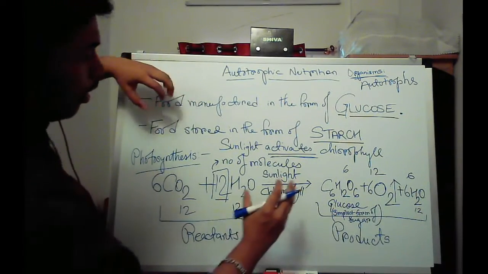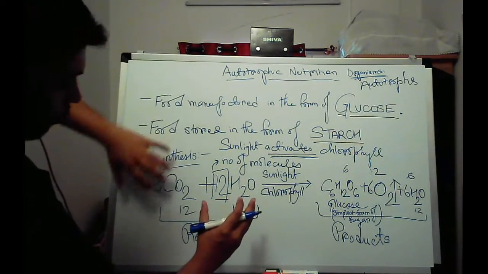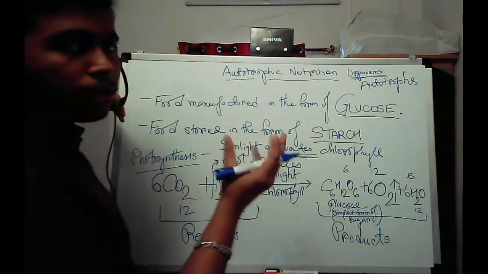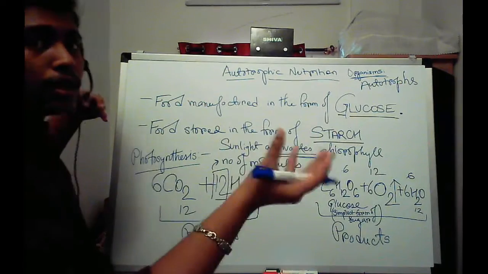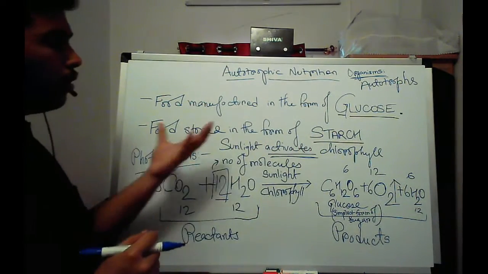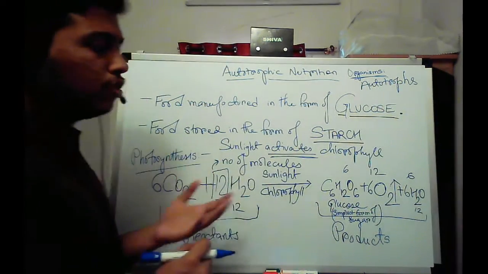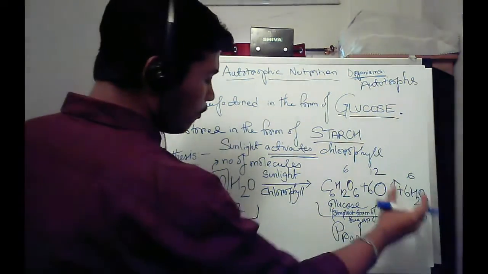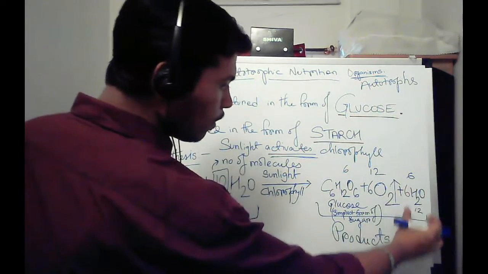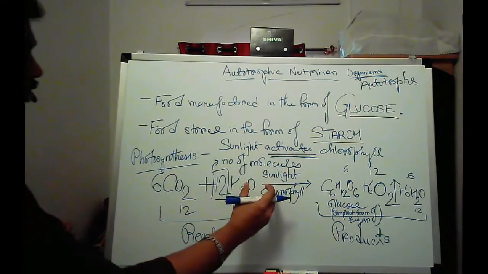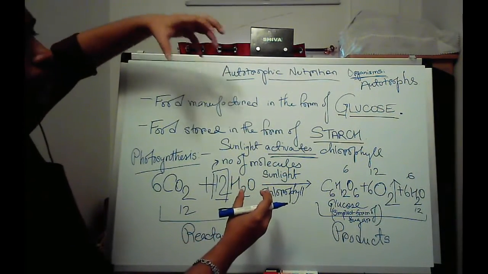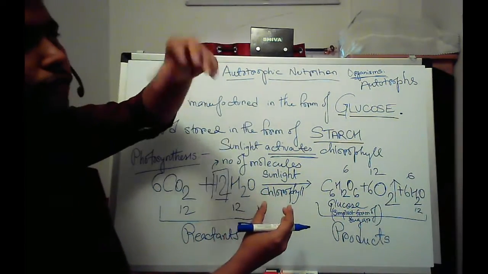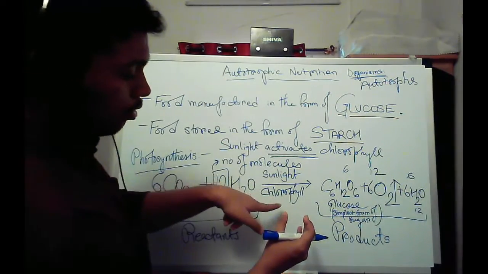6 water molecules are going to come from here. Another 6 coming from another reaction of this same kind, because photosynthesis is happening everywhere in the chloroplast. Chloroplast is the hub for photosynthesis. It's where the photosynthesis occurs. I will be drawing the chloroplast and showing you where the chlorophyll lies, where the photosynthesis occurs. So 6 water from one reaction, another reaction is happening somewhere else, in any of the structures housing chlorophyll.